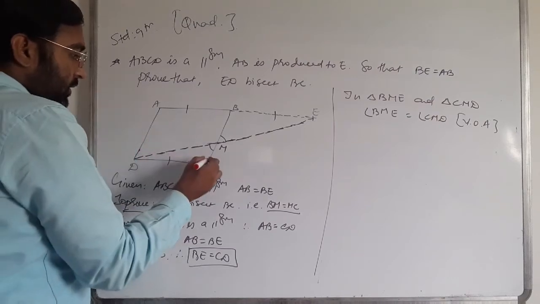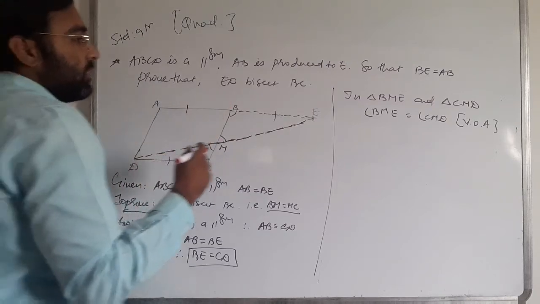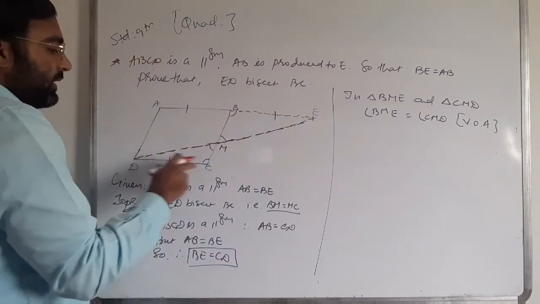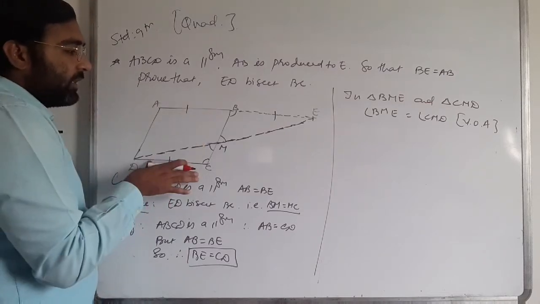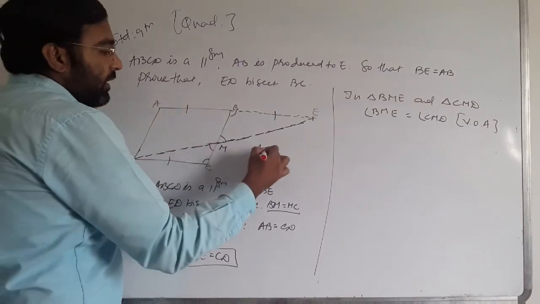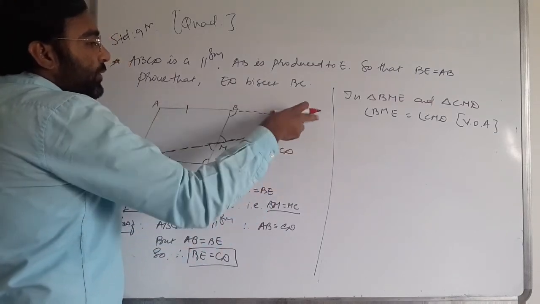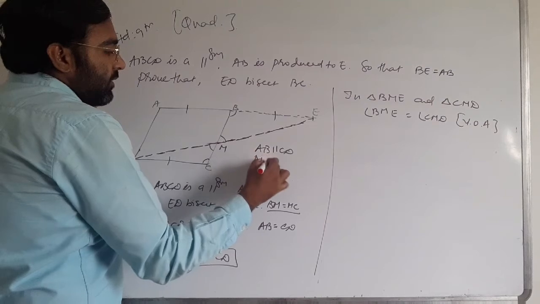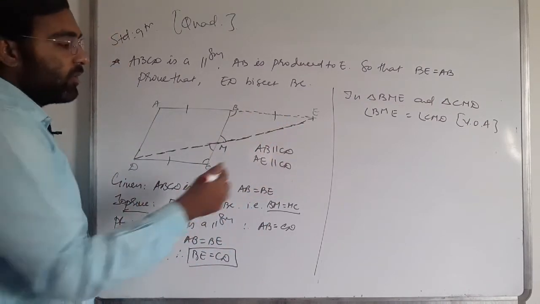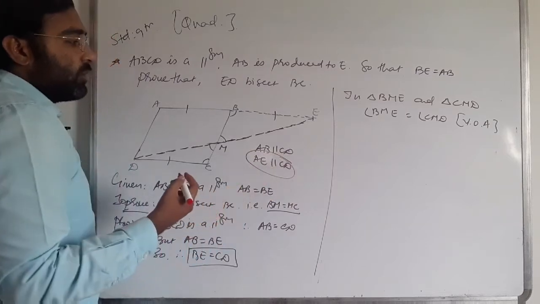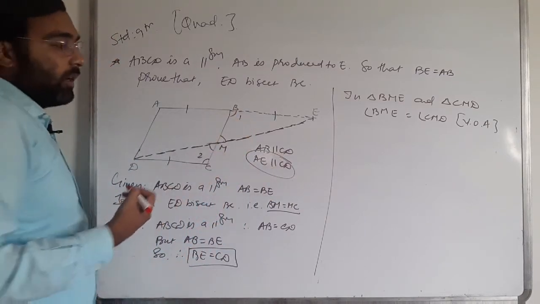Second thing, angle C and angle B are the alternate angles because AE is parallel to CD. We know that AB is parallel to CD, but now AB is produced till E, so we have to say that AE is parallel to CD. Parts of parallel lines are parallel, so AE is parallel to CD, so therefore we have to take angle 1 and angle 2 as alternate angles.